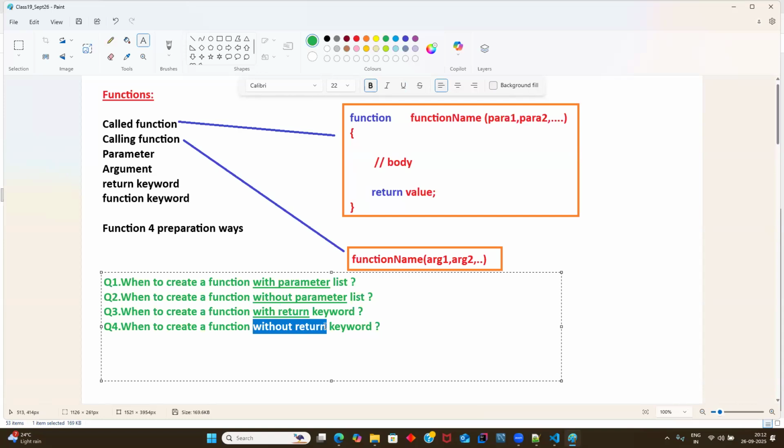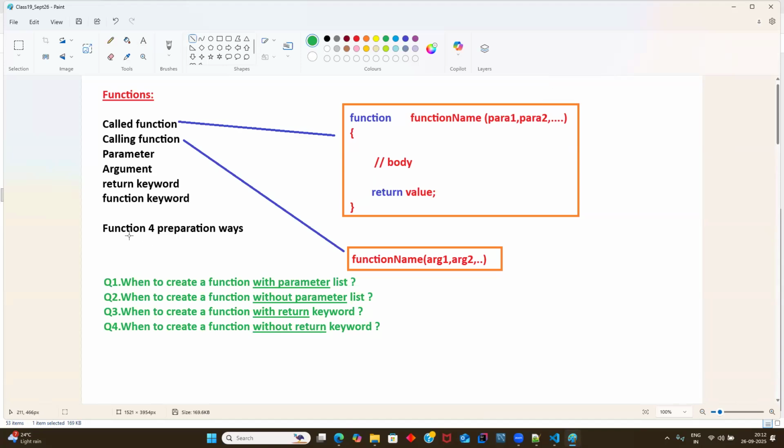And I hope you can guess this one today. This is actually today's first program, without a return keyword. If we don't want to use the first function's output, if a function's business logic is not used by any other function, then we should not use a return keyword, guys.